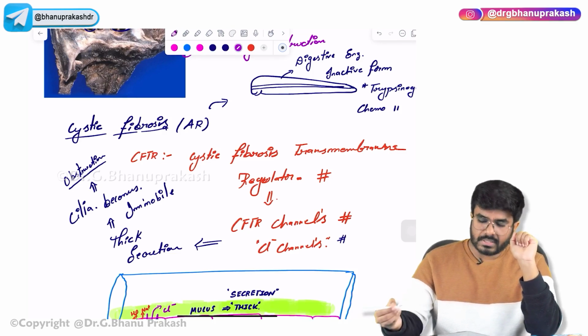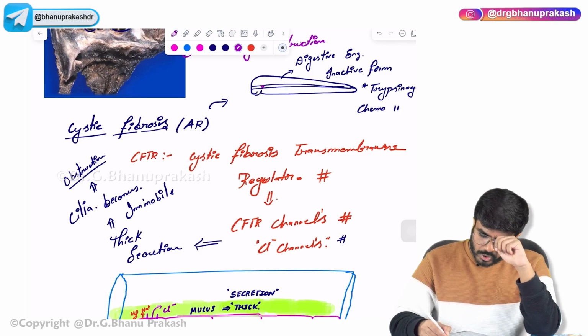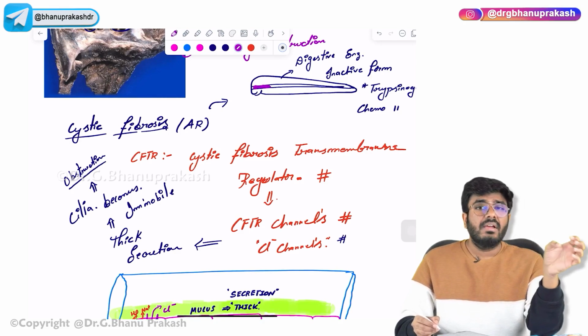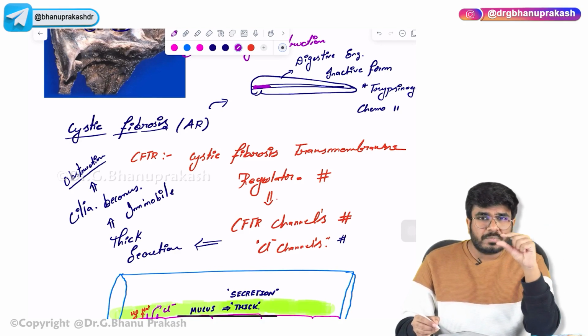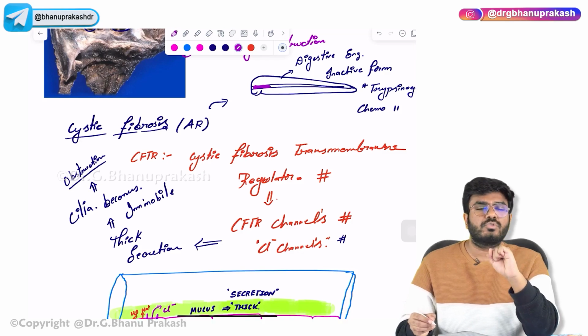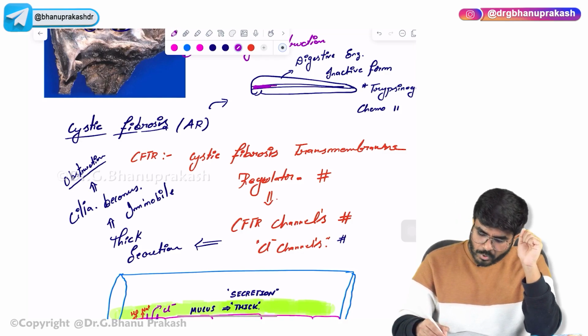Now what happens in this condition is the pancreatic ducts are getting blocked because the secretions are very thick. The secretions, while they are going through these pancreatic ducts, will simply obstruct them because they are not liquefied properly. They are super saturated, super thick. So now there is a block.